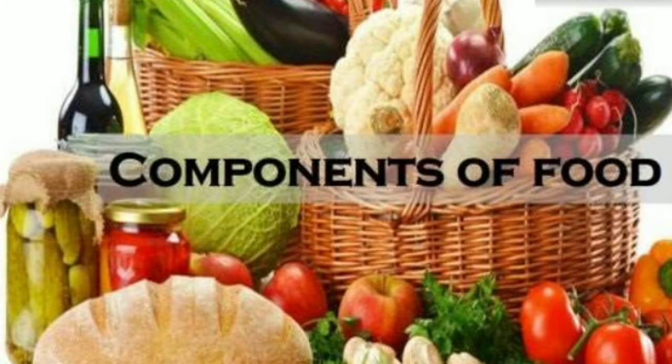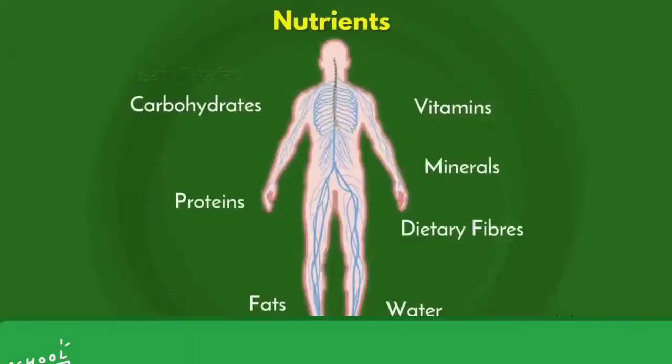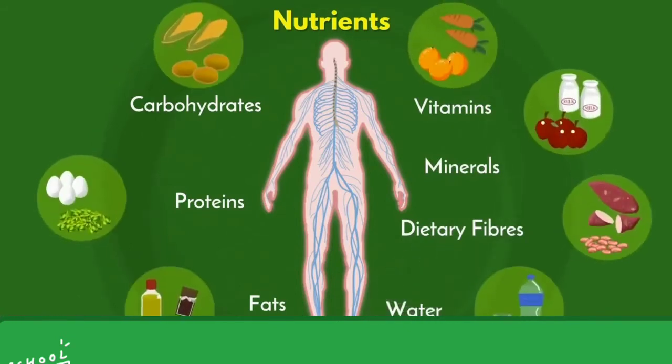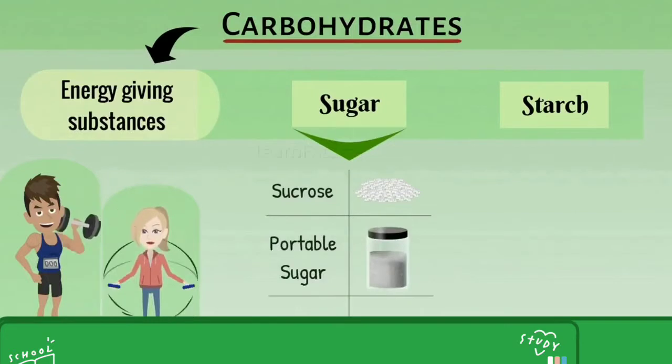Our next chapter is components of food. Let's revise this chapter. We have already learned about nutrients that are essential for growth and maintenance of our body. They are carbohydrates, protein, fat, vitamins, minerals, dietary fibers, and water.